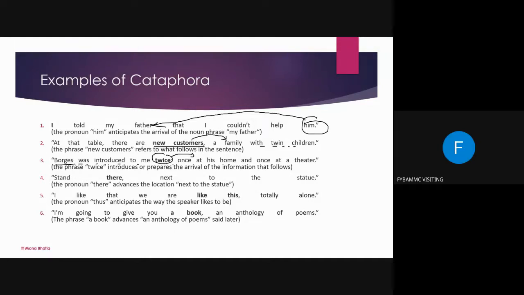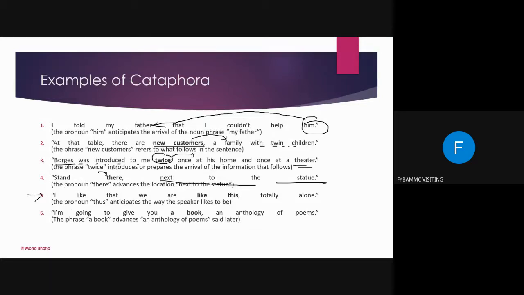Thank you so much. So, Borges was introduced to me twice, once at his home and once at the theater. So the information is coming in the later part. Now, where is the information coming? Next to the statue. All these are examples so that it becomes very clear.